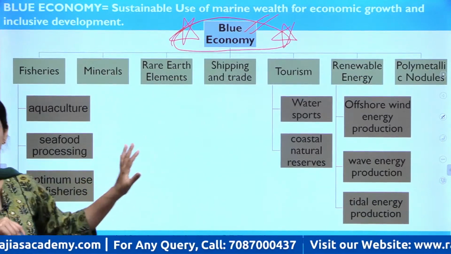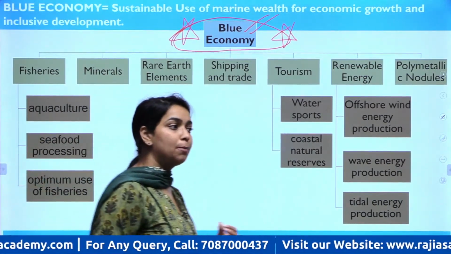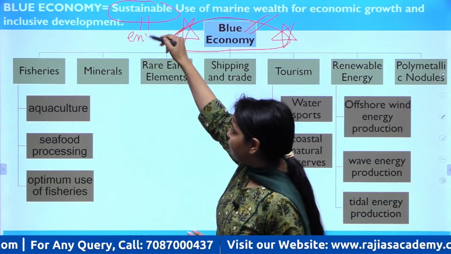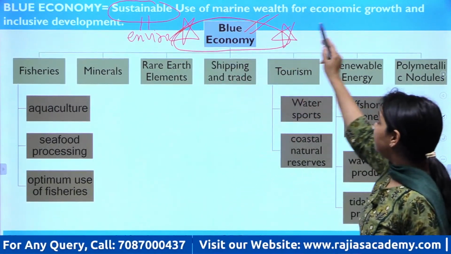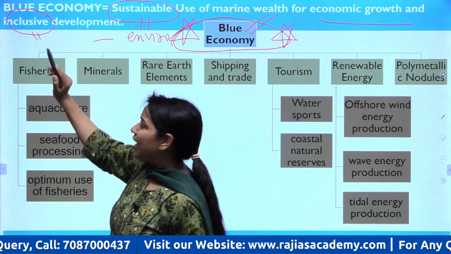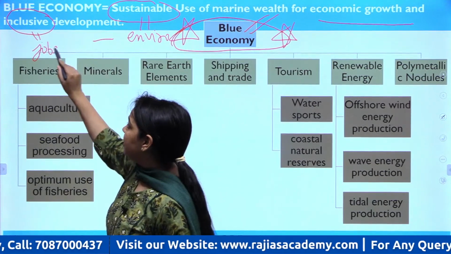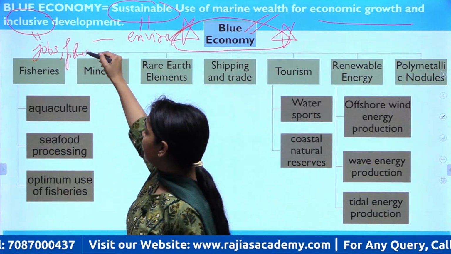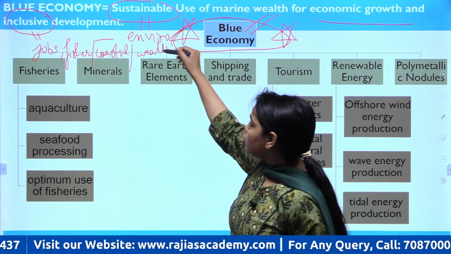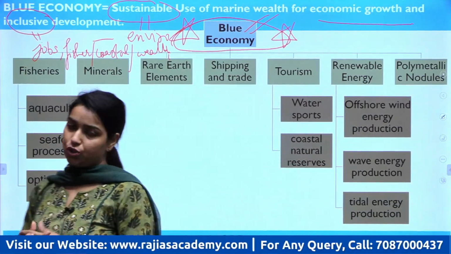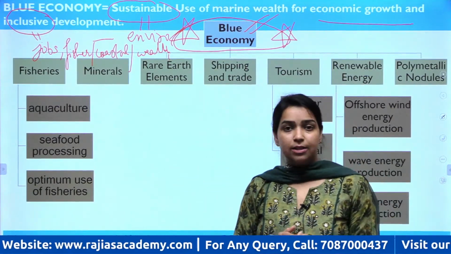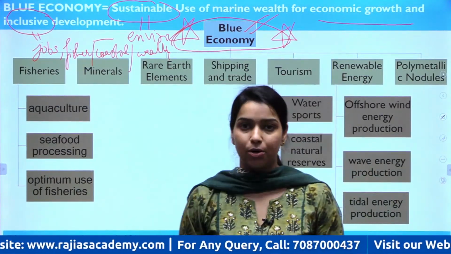So blue economy is nothing but use of your marine resources in a sustainable manner. Sustainable means environment friendly, right? And create economic growth and development that is inclusive. Inclusive means that it provides jobs to people, it takes care of the interests of the fishermen or the coastal communities, and it generates wealth also for the lower strata of the society. ठीक है, so it is not growth where only the rich are benefiting, right? That type of growth is not what blue economy desires.